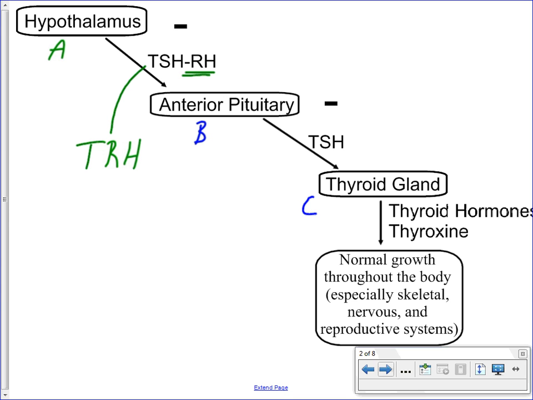So for these three different glands, we then have three different hormones. Hormone number one is the thyroid stimulating hormone releasing hormone. Hormone number two, the thyroid stimulating hormone, which in turn stimulates the thyroid to produce the thyroid hormones. These thyroid hormones, then we can see here, they will then target a number of different tissues throughout your body. In fact, many of the cells, tissues, and organs in your body are affected by thyroid hormones.